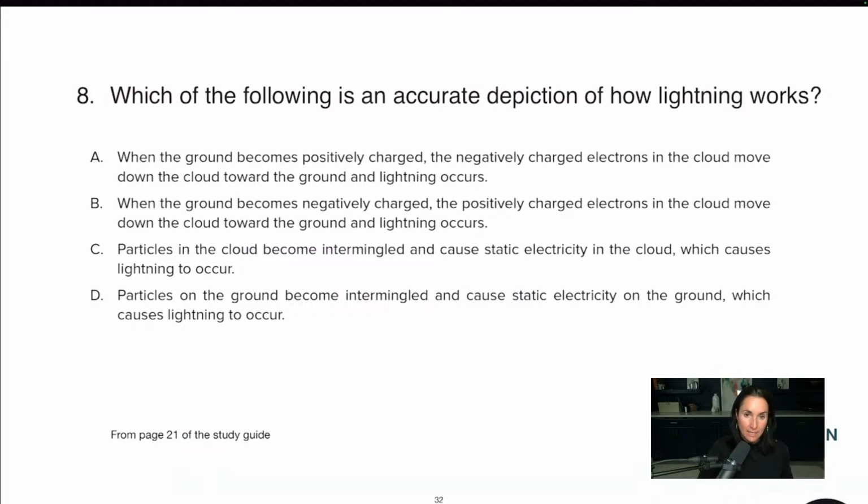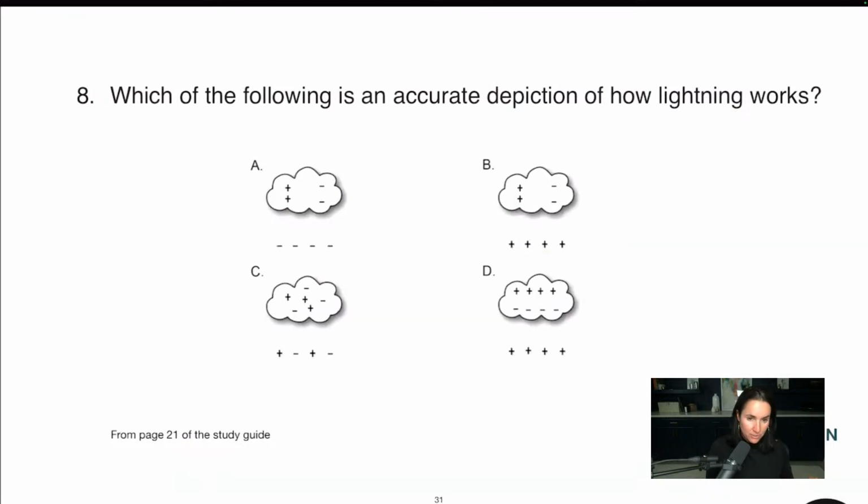I have these two on your free study guide. It's presented like this. Okay. I'm going to read this one to you first, but I'm going to show you the diagram so it's a little more clear here. All right.